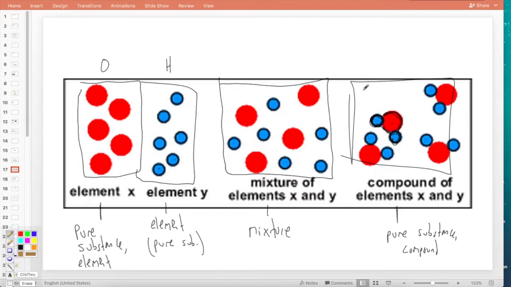What if I was to do this? What if I were to have in here some other loose structures like this? Maybe these are hydrogen atoms that did not end up getting compounded with any oxygen. They're just loosely floating. Now what would I classify my system as? Can I still classify it as a pure substance? No, it's actually a mixture of substances. It would be a mixture of a compound and an element. So that would turn this into a mixture.